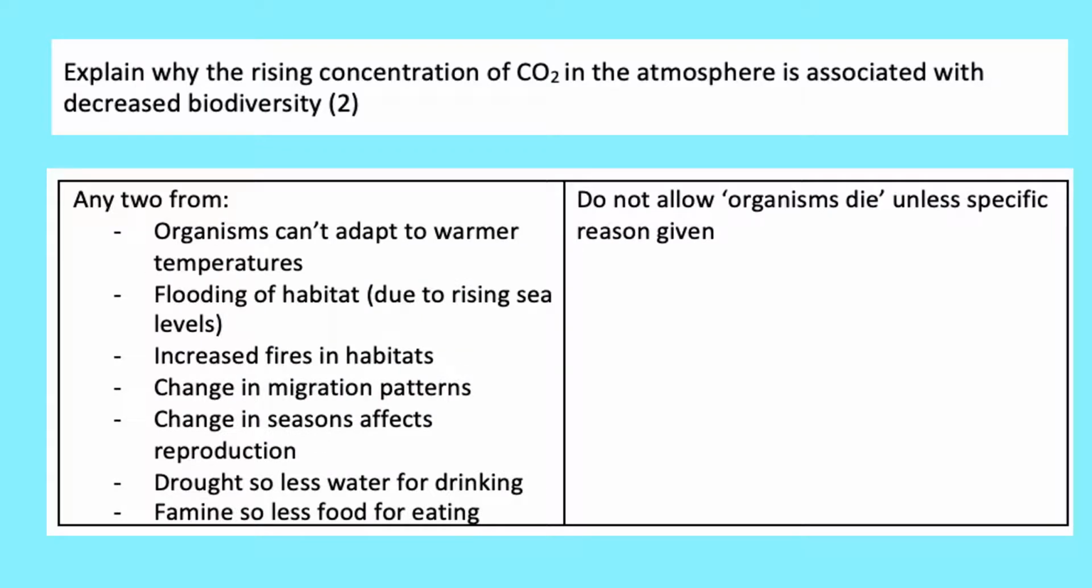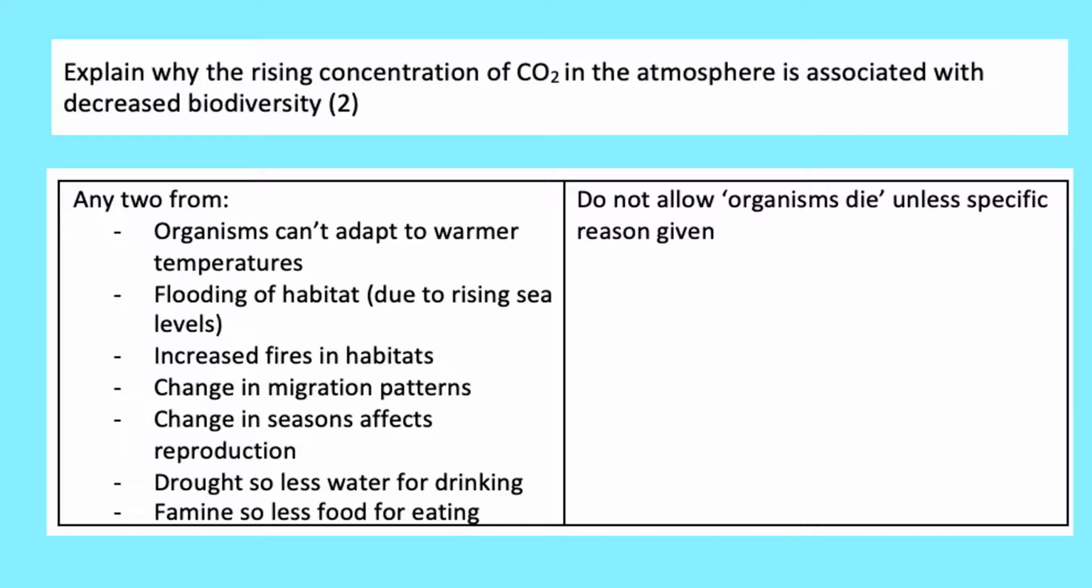So, what the question is trying to get at here is if the concentration of the CO2 increases in the atmosphere, we're looking at climate change. So, we're looking at warmer temperatures, rising sea levels, for example, and decreased biodiversity. We're essentially asking, why are plants and animals dying? Why can't they survive in these new climate change conditions?